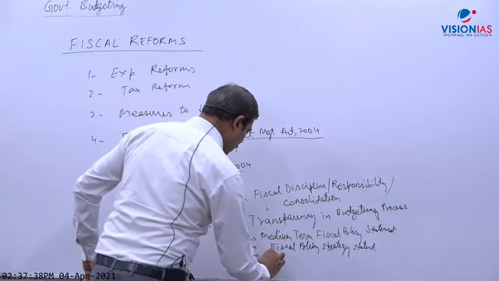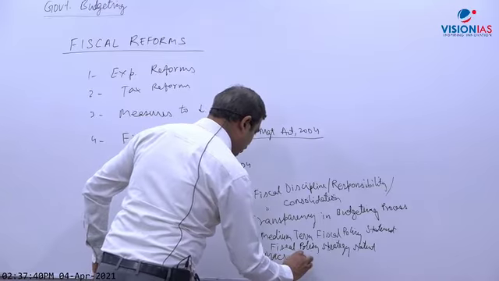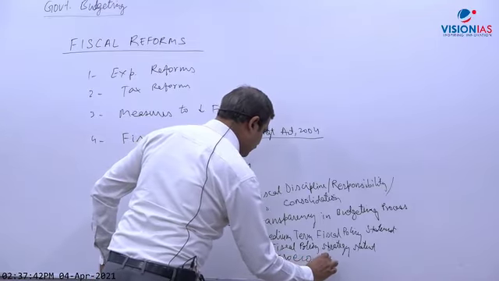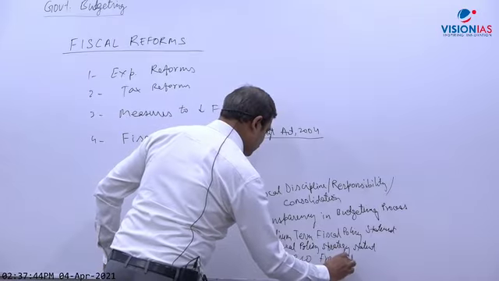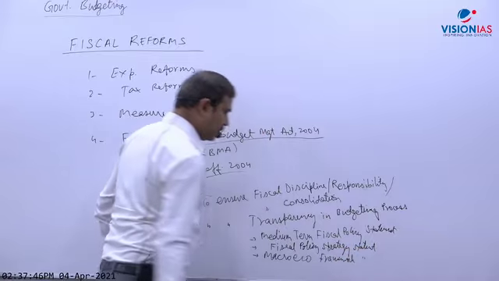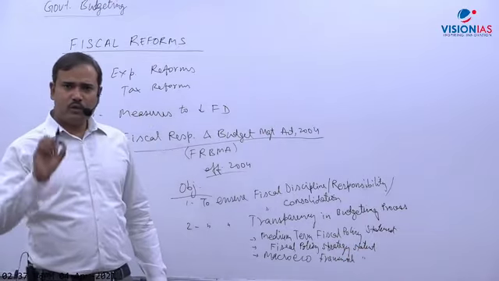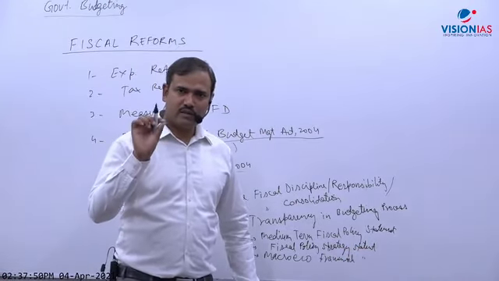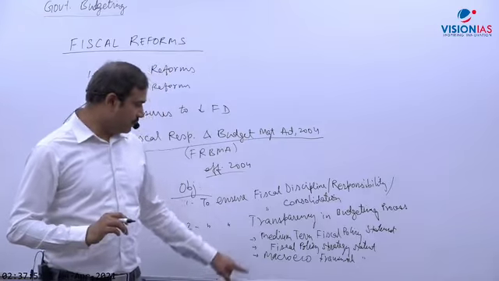Other is the Macroeconomic Framework Statement. It is similar to which document? Can anybody give me the answer in short? A very famous document is there.